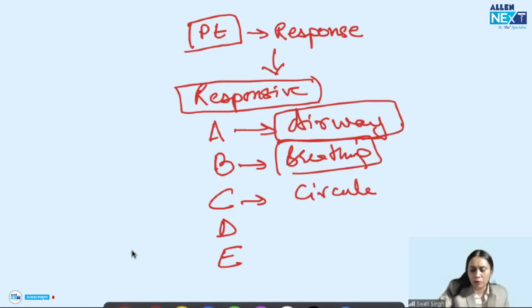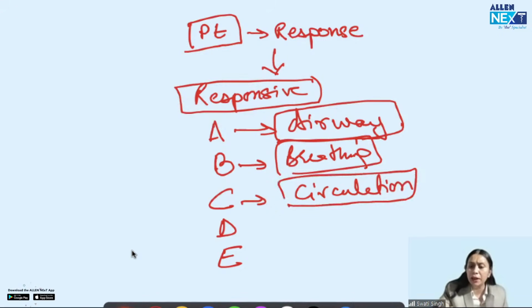And see, one by one, I'm going through the ABCDE and I'm managing and preventing anything life-threatening. If the patient's airway is compromised and I'm trying to stop the bleeding, what will happen? The patient will go into respiratory arrest. So I don't want my patient to go into respiratory arrest. So I have to secure the airway first. Then I have to see whether the patient is breathing or not. Already the patient has compromised breathing. The patient has come into the emergency, I am seeing that he is bleeding, but his respiratory rate is low. If I do not support the breathing, I will lose my patient to hypoxic arrest. Got it?